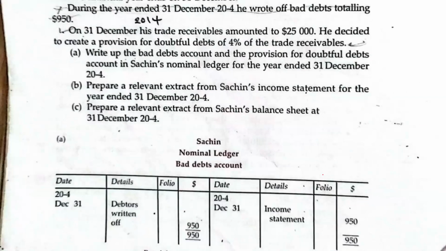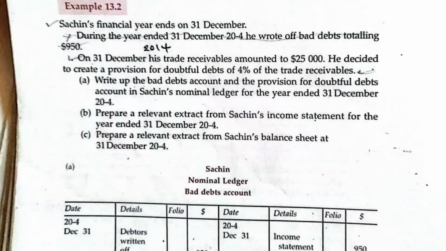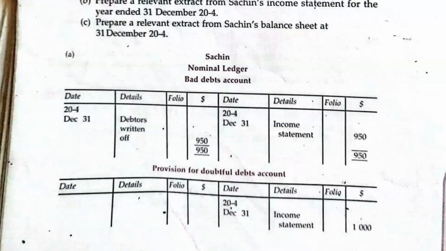So how much bad debt was written off? We have to show it in the bad debt account. The bad debt that was written off was 950, isn't it? That's what the question says. So I told you that when you're recording in the bad debt account, you debit the bad debt account with the same bad debt that was written off. The amount is $950.